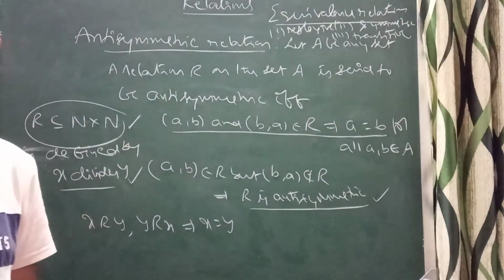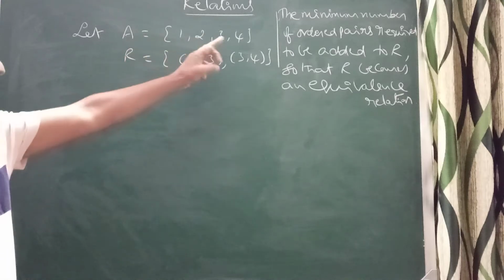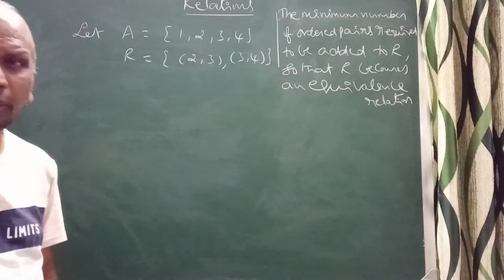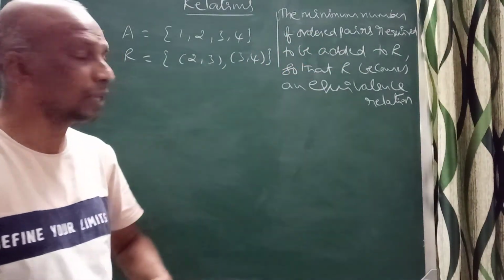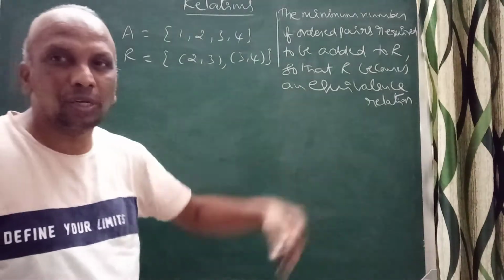Now I will explain an example. In this problem, given set A equal to {1, 2, 3, 4}, R is given as the set of ordered pairs (2,3) and (3,4). They are asking the minimum number of ordered pairs required to be added to R so that R becomes an equivalence relation.